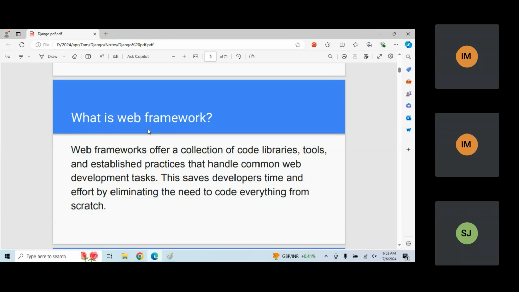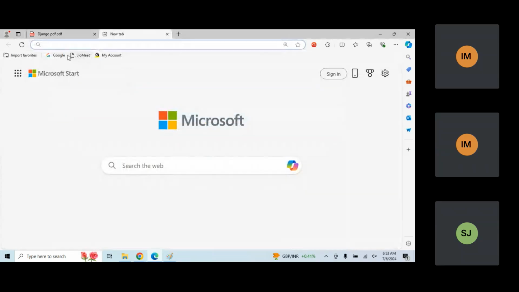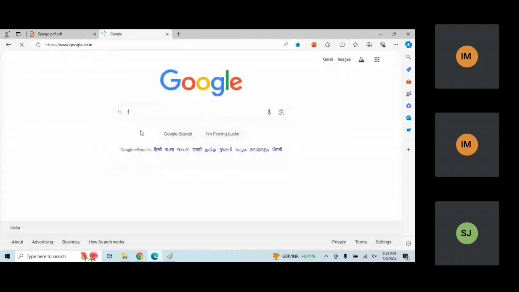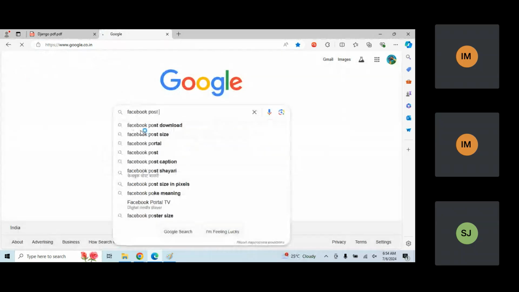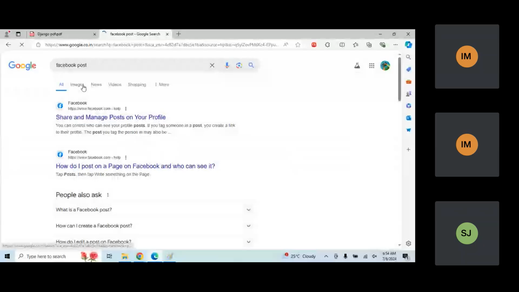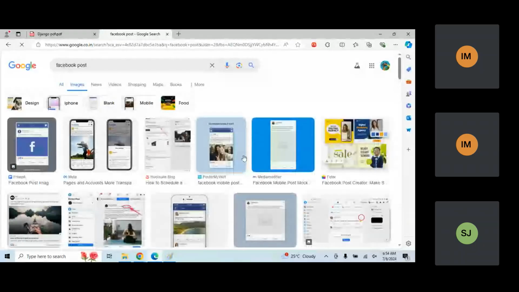For example, let's take the Facebook application. In that application, someone clicks on the post button. If someone clicks on the post button, how is my application going to receive those requests, and how are the protocols working? There are HTTP protocols. You can see, if I just write here Facebook post, how to post.